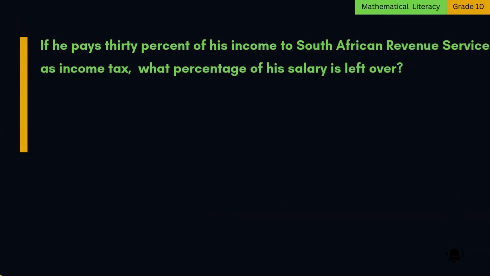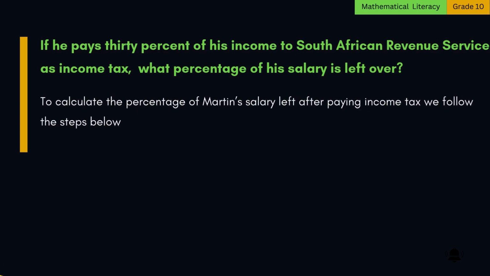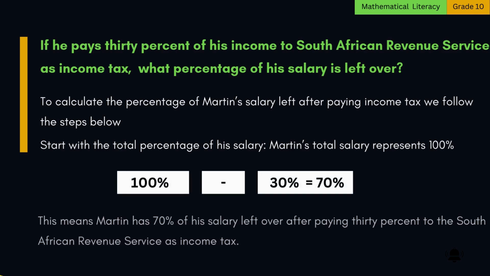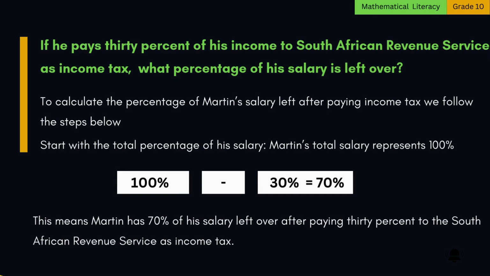3. If he pays 30% of his income to South African Revenue Service as income tax, what percentage of his salary is left over? To calculate the percentage of Martin's salary left after paying income tax, we follow the steps below. Start with the total percentage of his salary. Martin's total salary represents 100%. Then, subtract the percentage paid as tax. 100% minus 30% is equal to 70%. This means Martin has 70% of his salary left over after paying 30% to the South African Revenue Service as income tax.